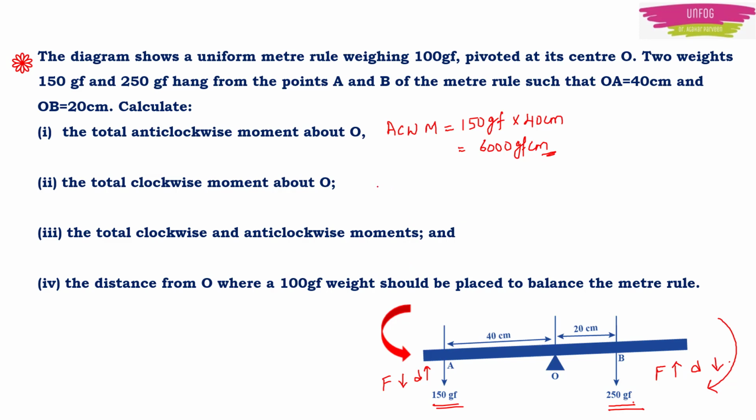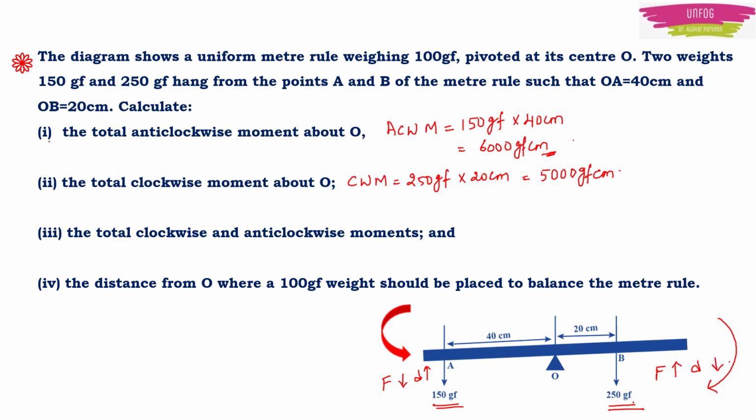Now clockwise moment will be the other way around. You have to multiply 250 GF with 20 centimeter. So this will be 5000 GF centimeter. Now the next question is, you have to find the total clockwise and anti-clockwise moments.